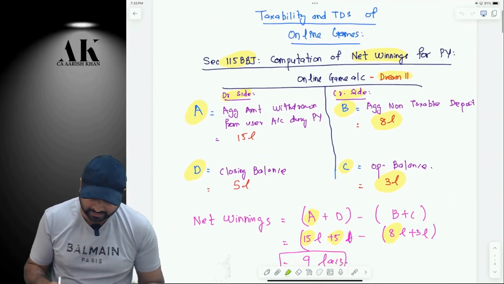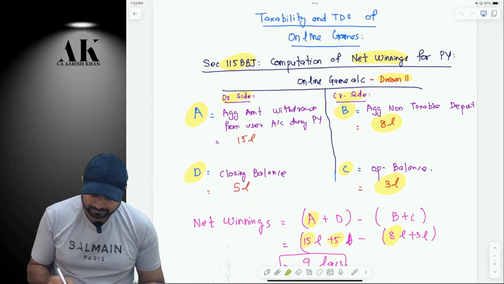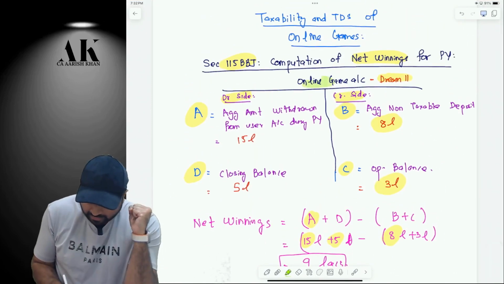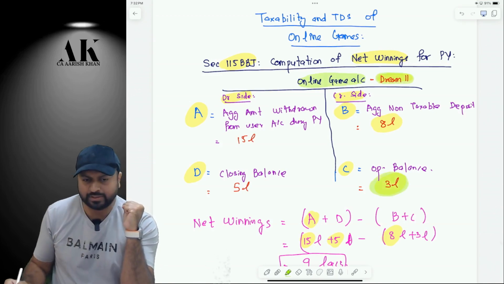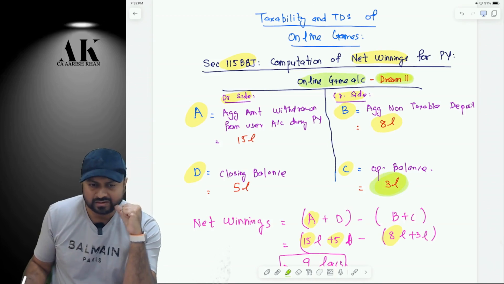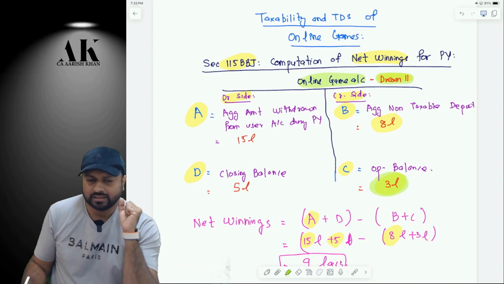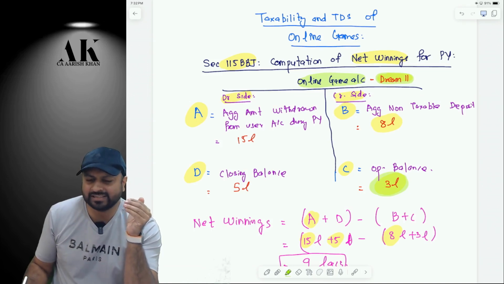Okay, so these are the numbers which will be given to you in the exam to find out the net winnings. You can come over here on the board. Suppose this is my online game account, Dream 11 account, in which there was an opening balance of 3 lakh rupees. Okay. Right. Now I'll explain you logically. Numerically it is done. Now understand logically. Please see here.